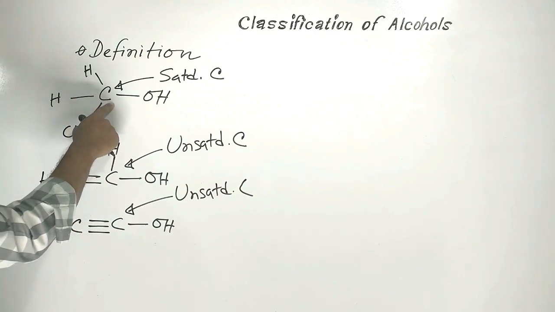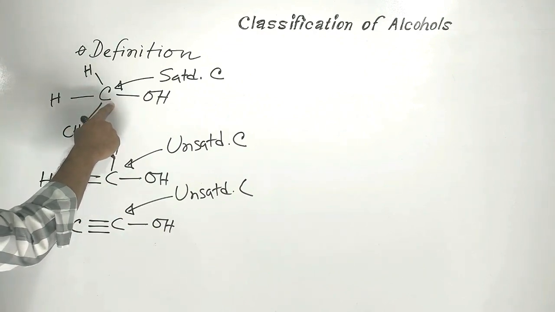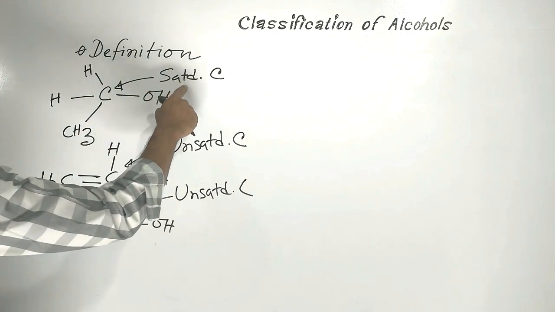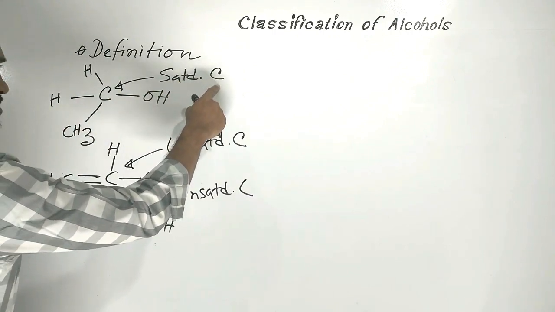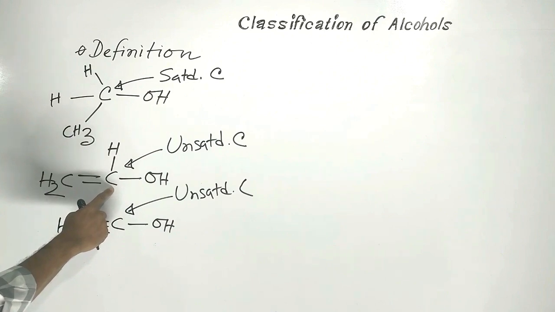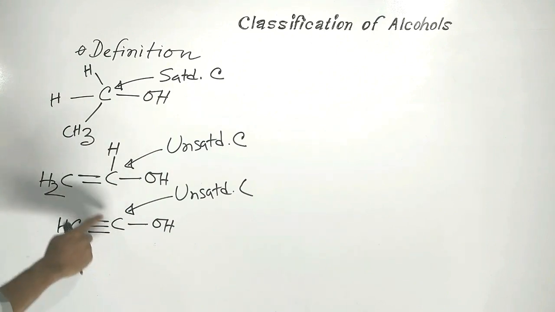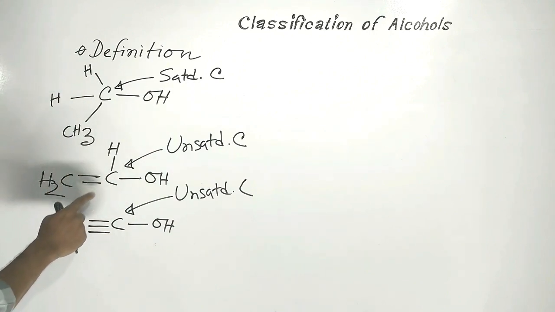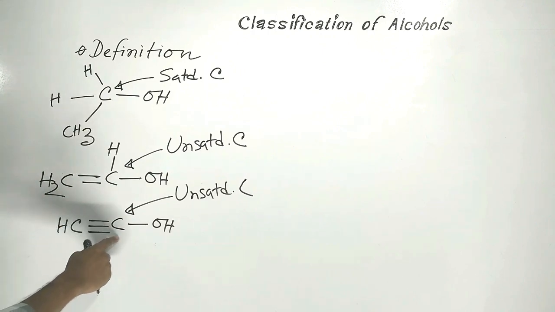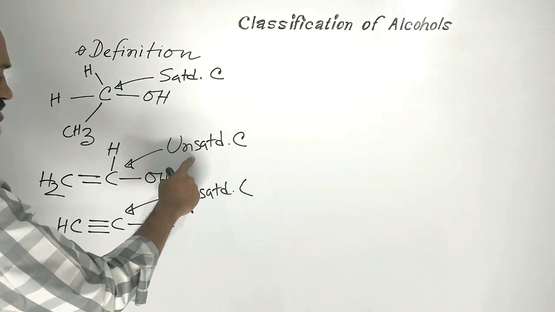Now this carbon with no pi bonds is called saturated carbon. This carbon and this carbon have pi bonds. So these two carbons are called unsaturated carbons.